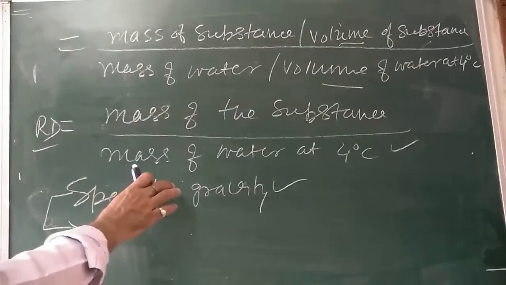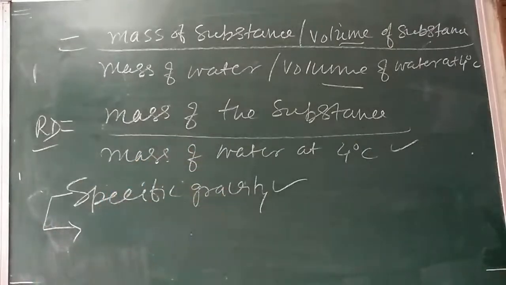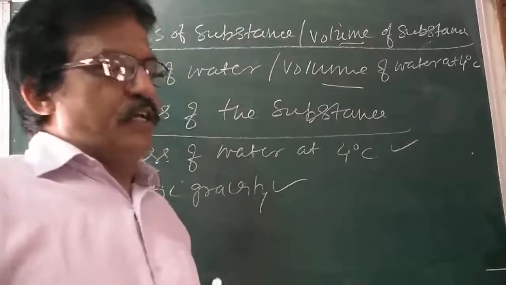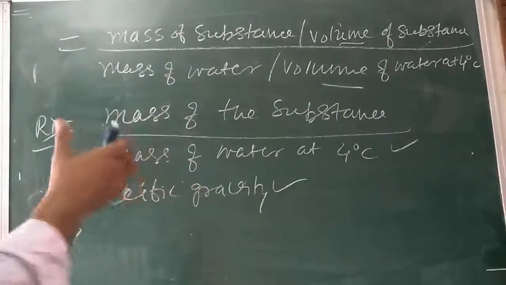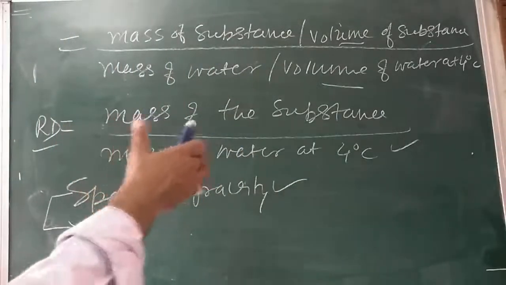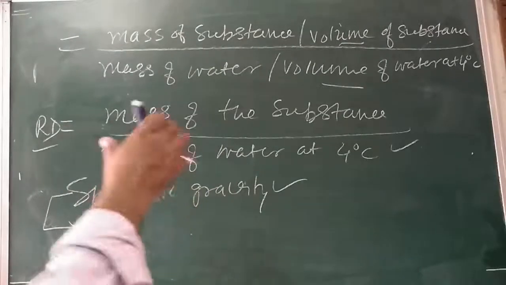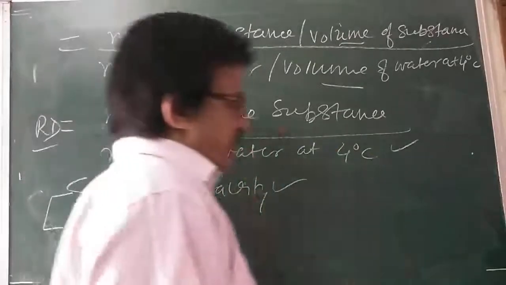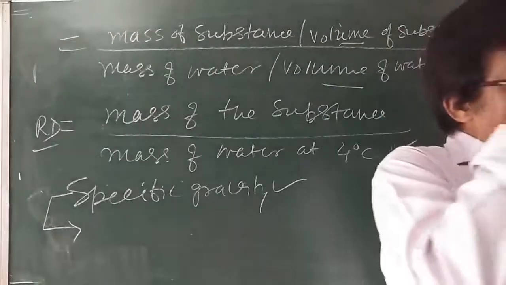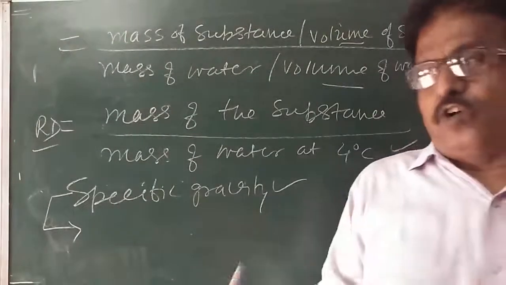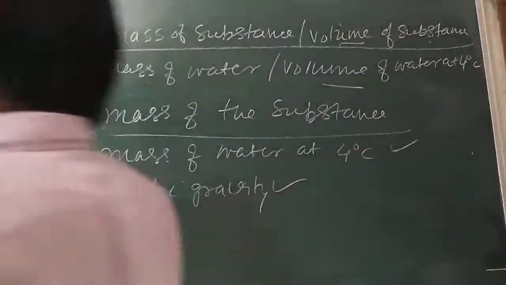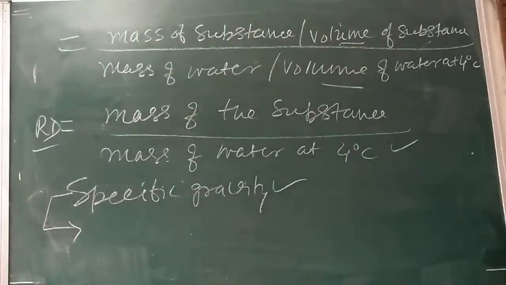If a given substance has more density than water, I can say it is called a heavy substance, or it has a higher relative density. More dense substance is called higher density substance, whose relative density is high.